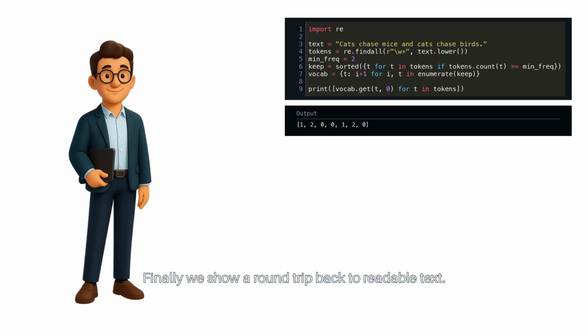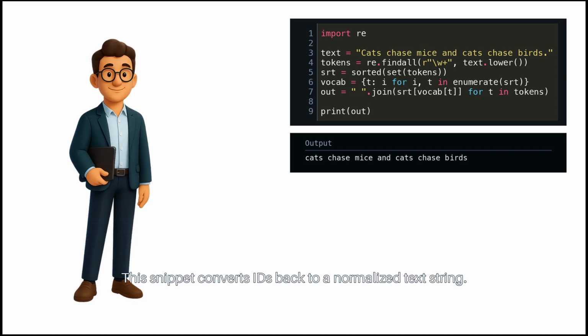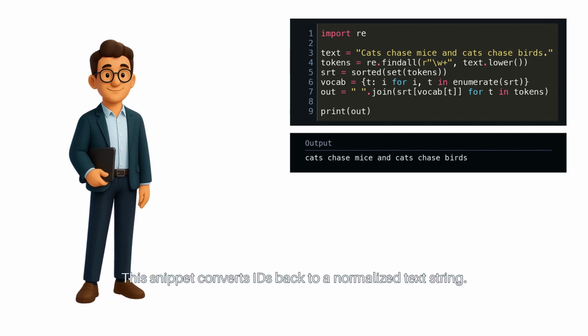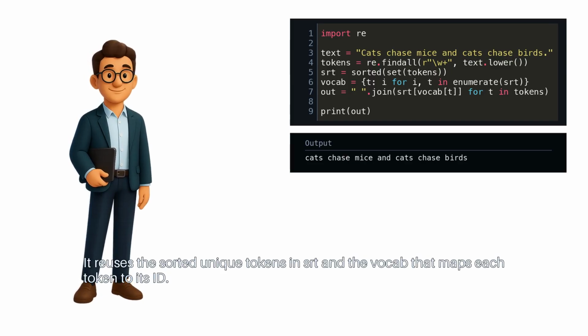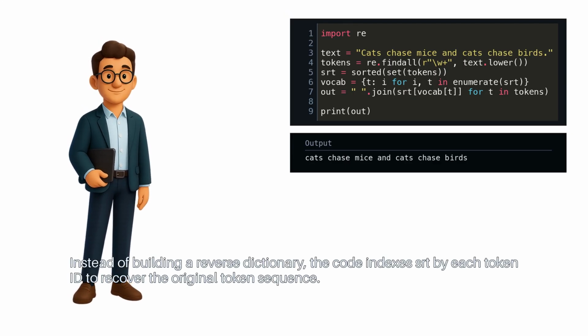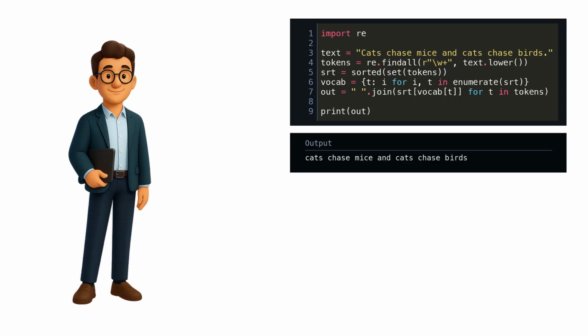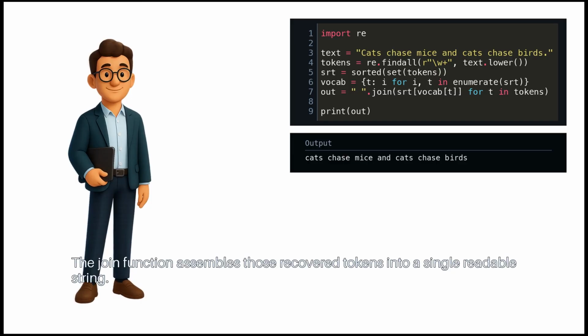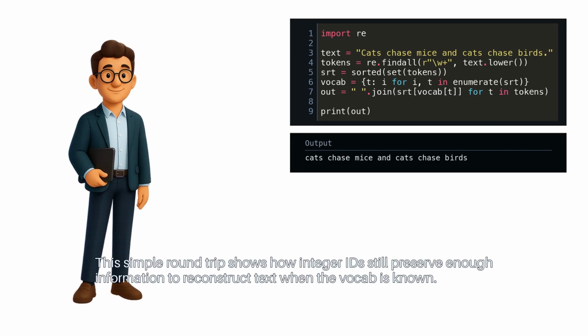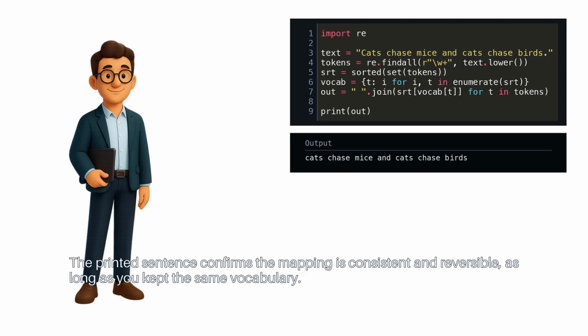Finally, we show a round trip back to readable text. This snippet converts IDs back to a normalized text string. It reuses the sorted unique tokens in srt and the vocab that maps each token to its ID. Instead of building a reverse dictionary, the code indexes srt by each token ID to recover the original token sequence. The join function assembles those recovered tokens into a single readable string. This simple round trip shows how integer IDs still preserve enough information to reconstruct text when the vocab is known. The printed sentence confirms the mapping is consistent and reversible, as long as you kept the same vocabulary.